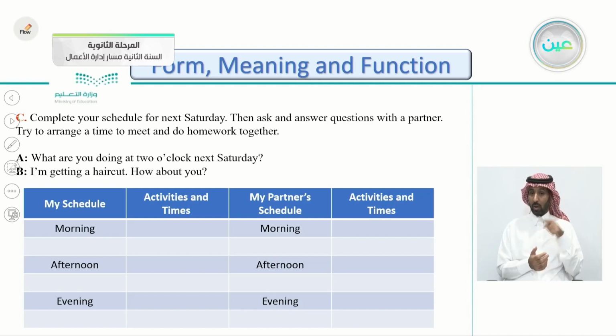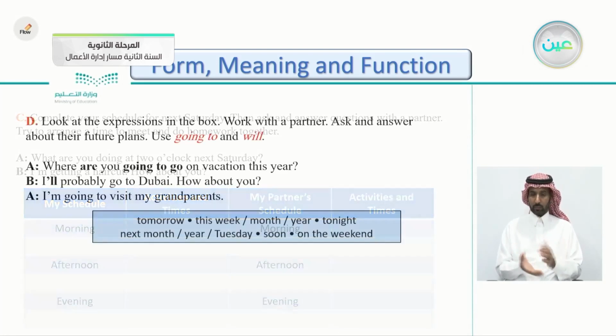So you can fill this chart. This is your schedule or my schedule. Morning, afternoon, evening, activities and time. My partner's schedule, morning, afternoon, and evening. And you also have the activities and time. So you can fill them in and compare it with your partner.